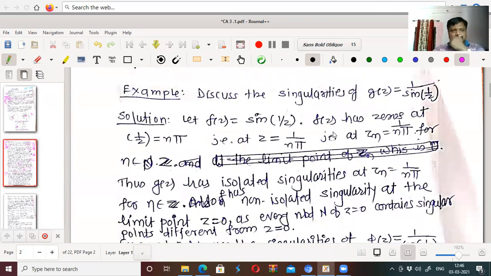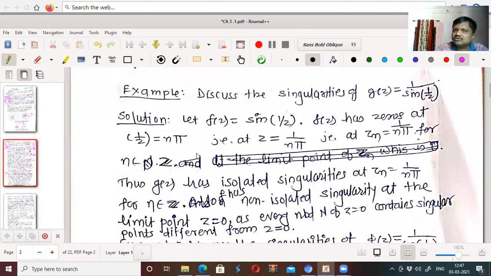Now, discuss the singularity of g(z), which is equal to 1 upon sine 1 by z. Now we need to find the points at which g(z) is not defined. That means the points at which sine 1 by z is 0. Where is sine 1 by z 0?